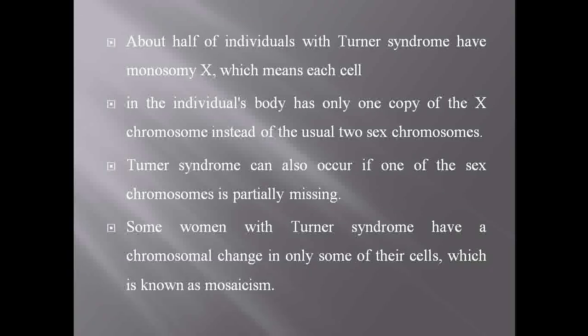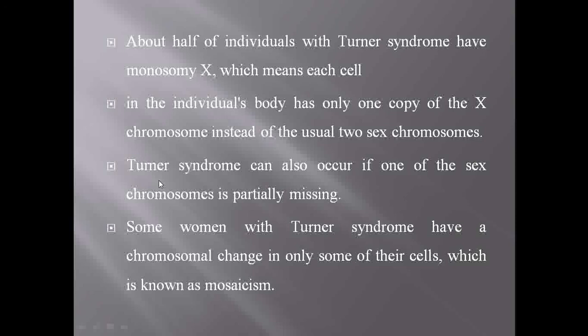Due to the missing of that chromosome, the genetic material and the phenotypic appearance of the individual get affected. About half of the individuals who have Turner syndrome show monosomy, which we represent as 2n minus 1. So there is one missing chromosome, and the individual's body has only one copy of the X chromosome instead of two.